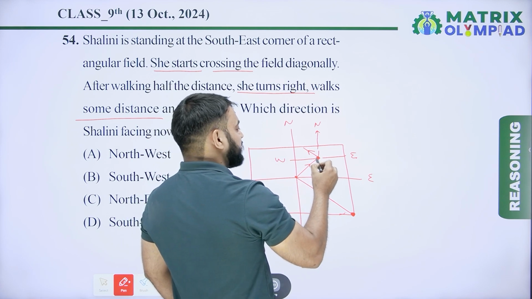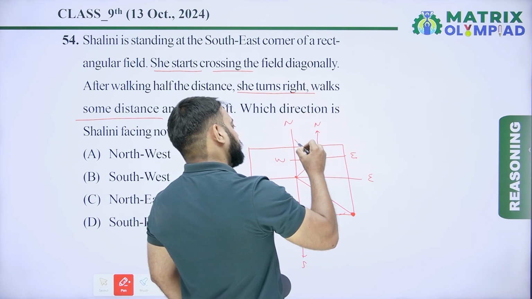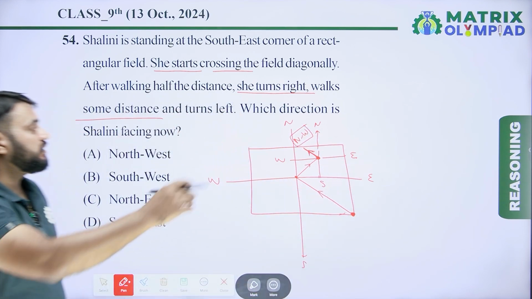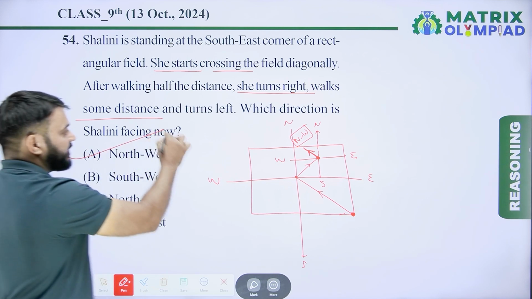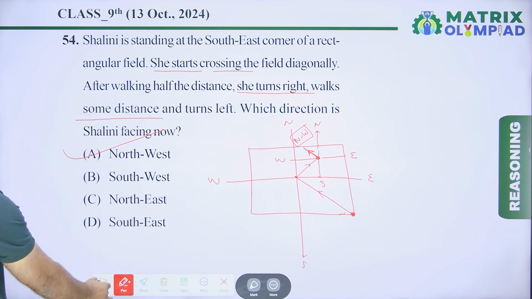Now the final facing of Salini was in the northwest direction. So the final facing of Salini was in the northwest direction. So here option A is the correct answer to this question. So now let's move to the next question.